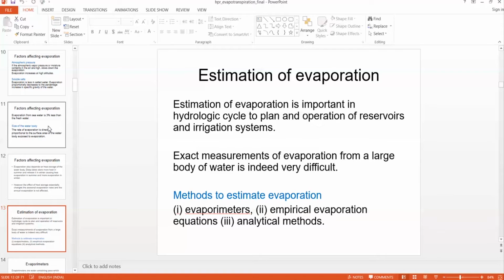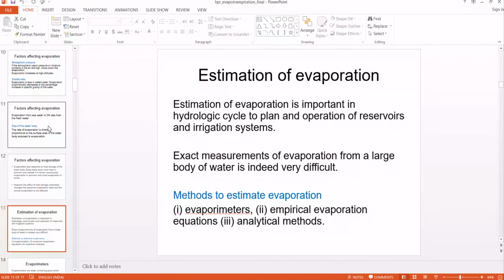Exact measurement of evaporation from a large body of water is indeed very difficult. Any of these processes in the hydrological cycle are very complicated, and exact measurements are very difficult.